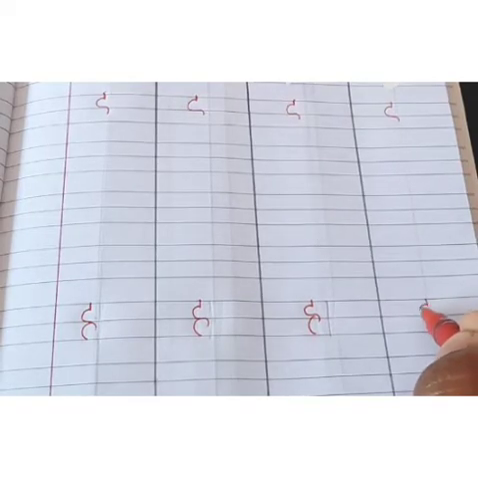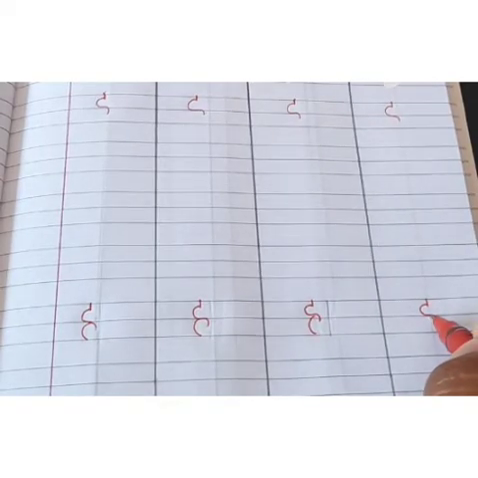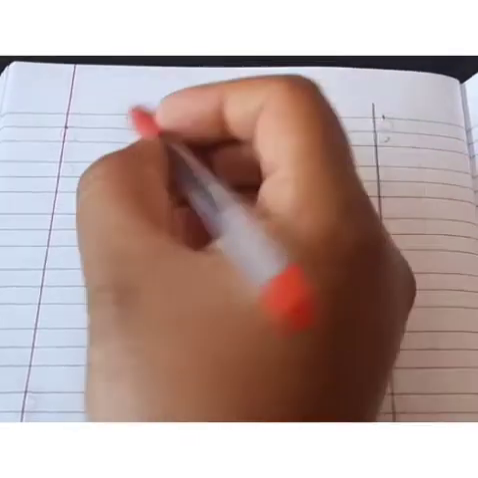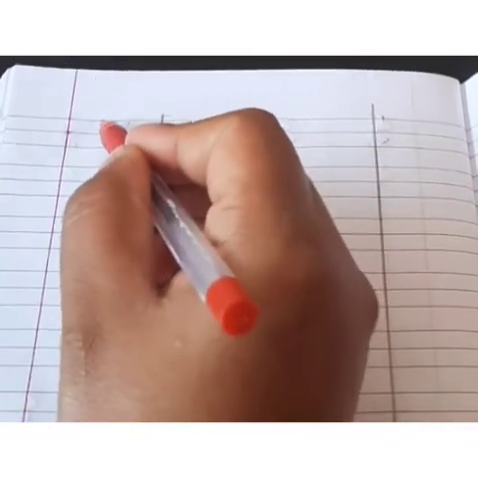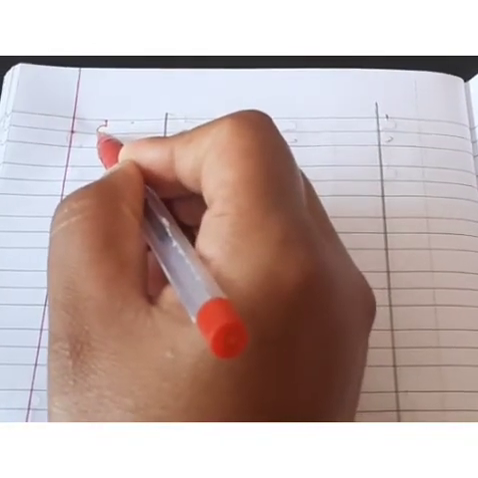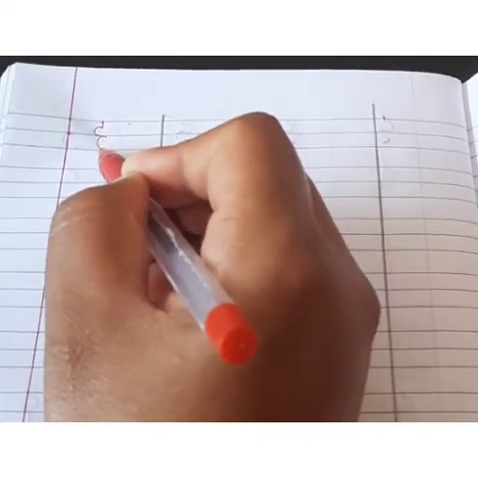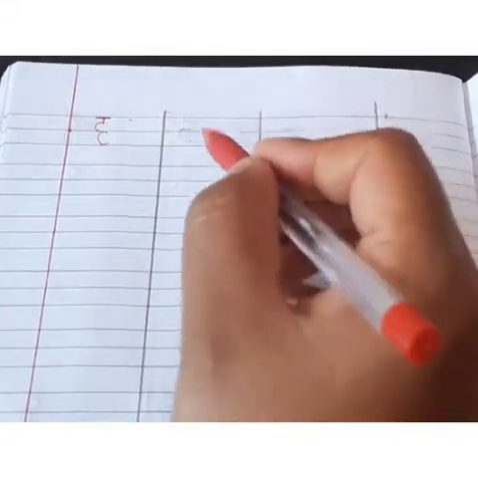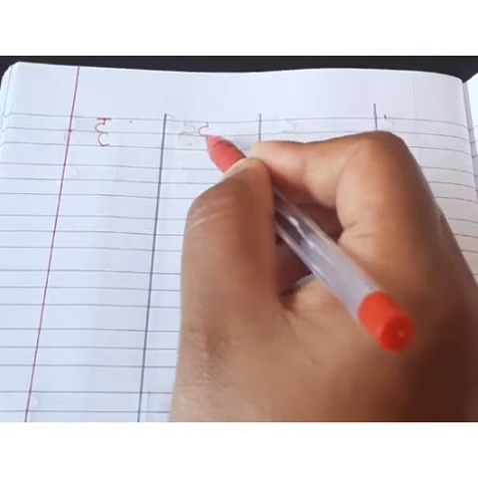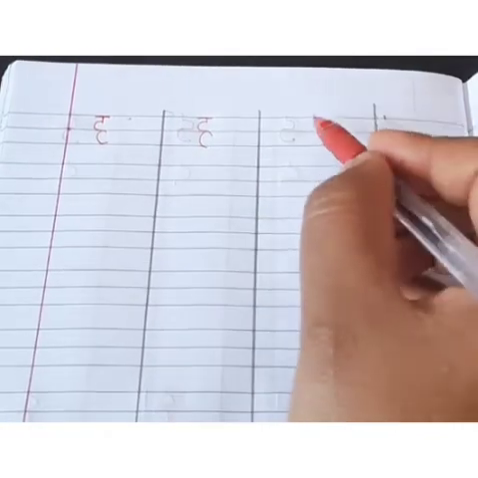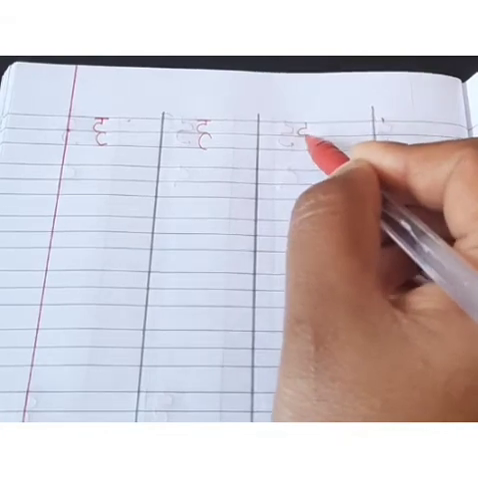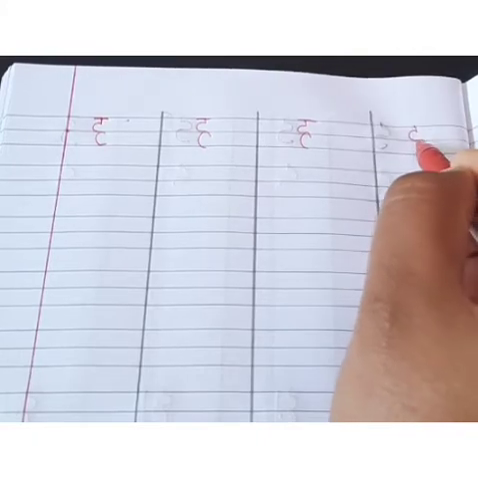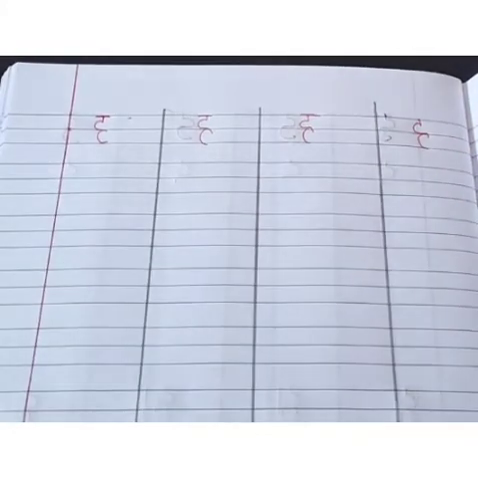This is ha. Okay, this is ha. Next, here we are going to complete this. See here, one standing line down and from here like this, and a sleeping line. Sleeping ha. Ha.